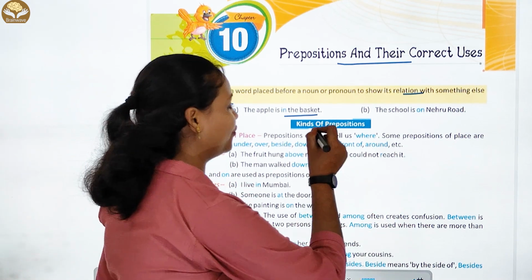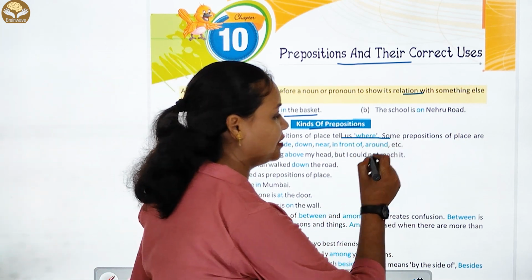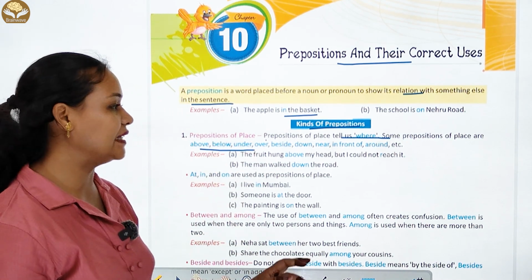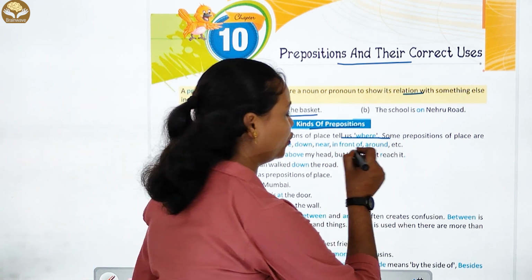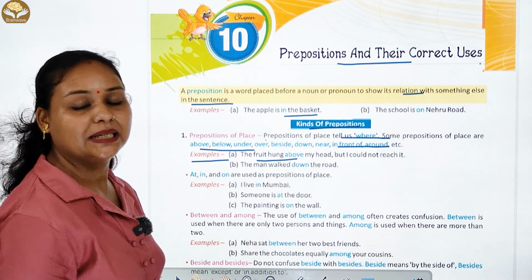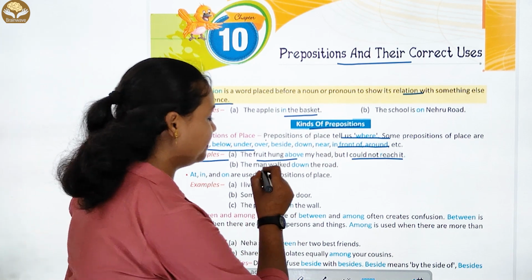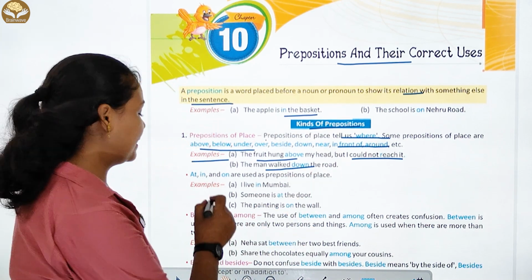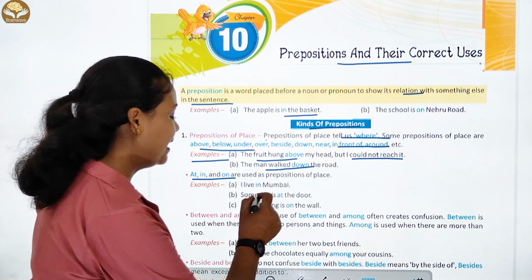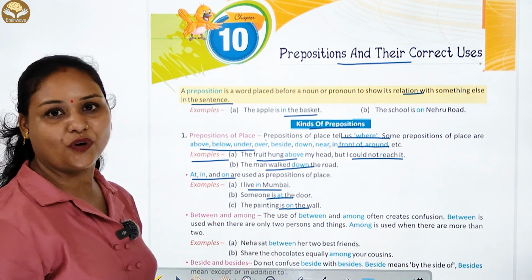Let us look at the kinds of prepositions. Number one, prepositions of place. A preposition of place tells us where. Some prepositions of place are above, below, under, over, beside, down, near, in front of, around, etc. Examples: A fruit hung above my head, but I could not reach it. The man walked down the road. Next, at, in and on are also used as prepositions of place. Examples: I live in Mumbai, someone is at the door, the painting is on the wall.